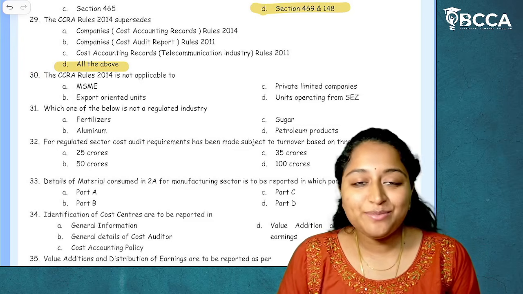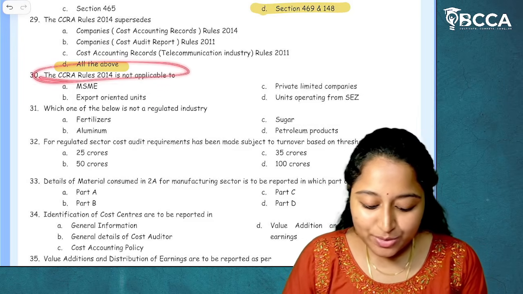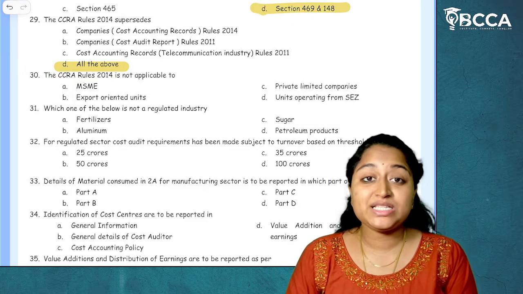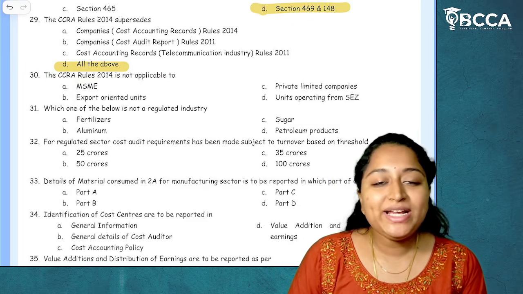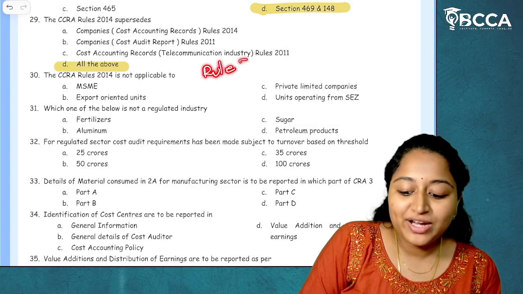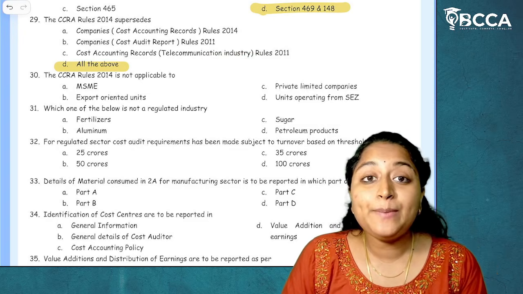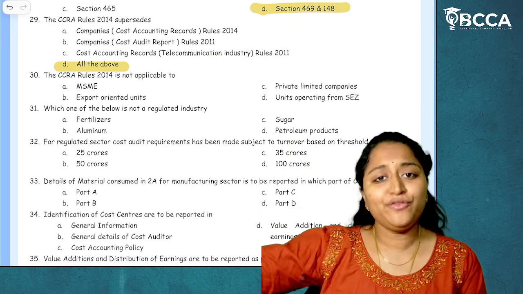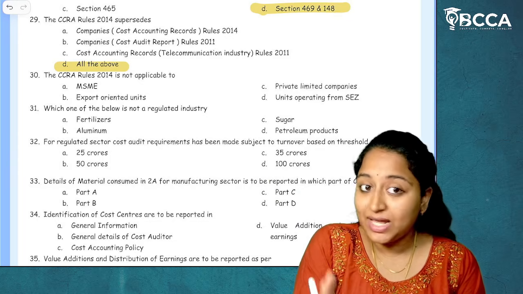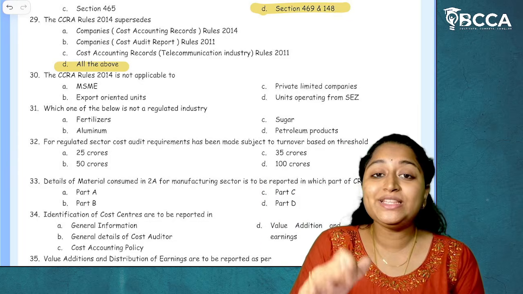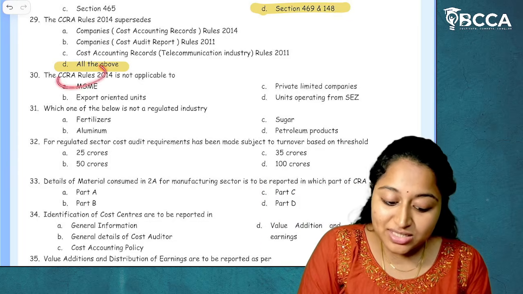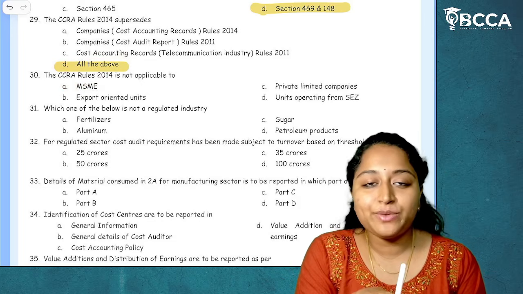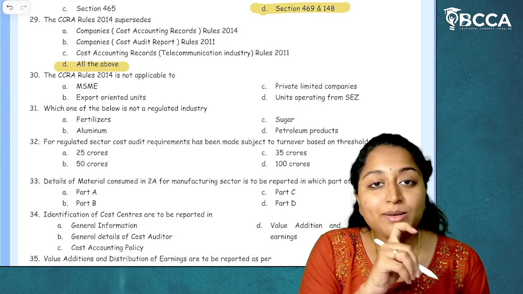Then, question number 30. The CCRA rules 2014 is not applicable to, which means they are asking about the exemptions. Here we will only consider the exemptions of Rule 3. Ma'am, why not Rule 4? Now, what is Rule 3? Applicability of cost records. If cost records itself is not applicable, there is no need of cost audit itself, right? If cost records are there, then we'll go for cost audit. So, if Rule 3 itself is not applicable, the entire CCRA rules are not applicable to it. So, they are asking about the entire CCRA rules 2014 applicability. So, we'll only check Rule 3.